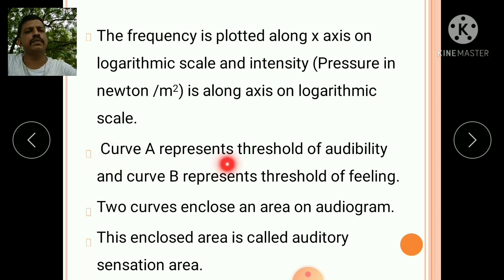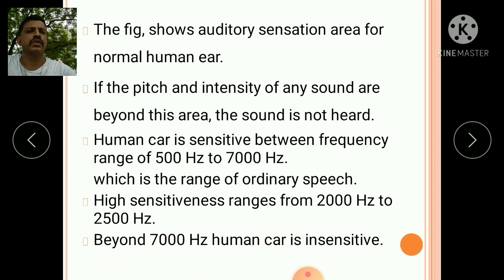Curve A represents the threshold of audibility and curve B represents the threshold of feeling. The two curves enclose an area of the audiogram. This enclosed area is called the auditory sensation area, meaning the area which we can easily hear. The figure shows the auditory sensation area for the normal human ear. If the pitch and intensity of any sound are beyond this area, the sound is not heard.